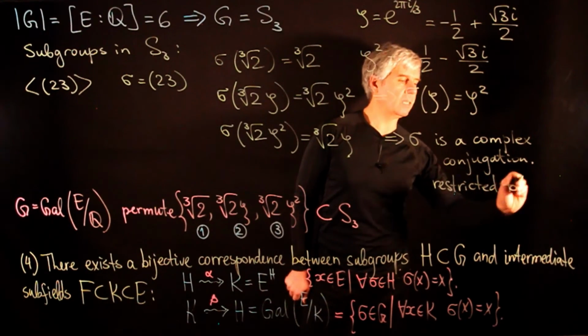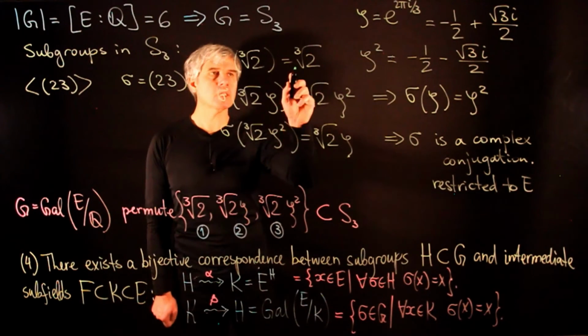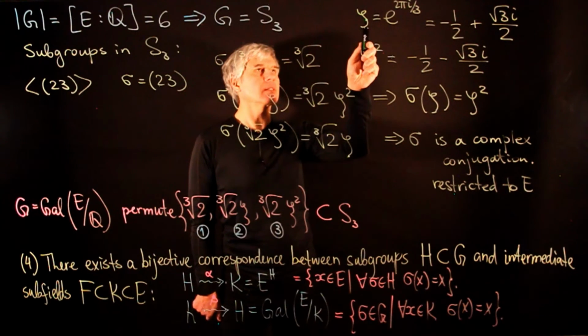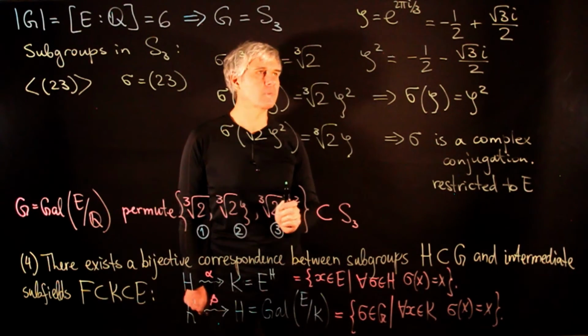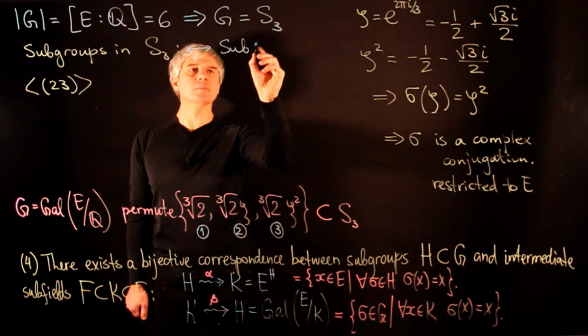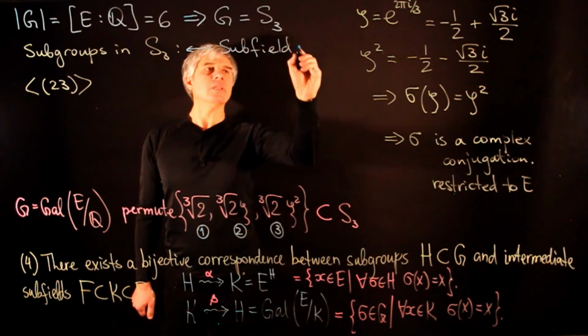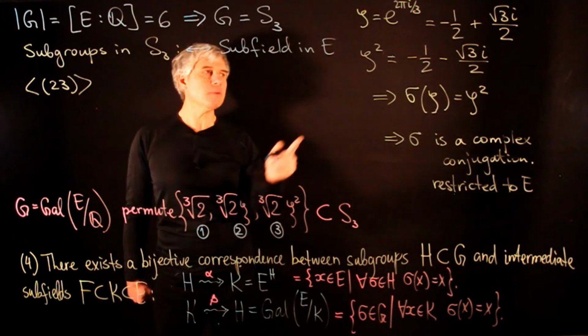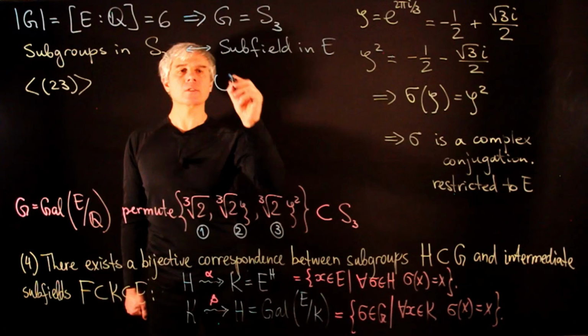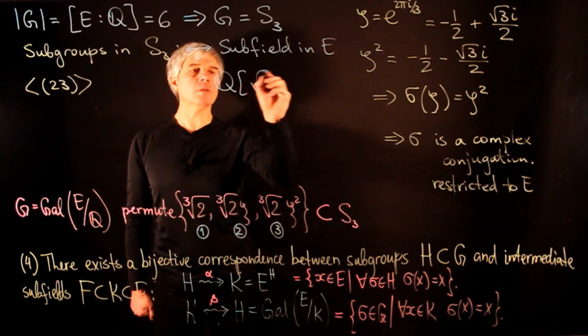Restricted to the subfield E, it fixes the cube root of 2, which is a real number, and conjugates zeta into zeta squared. So what is the corresponding subfield in E? The subfield which is fixed by sigma, the complex conjugation, is Q adjoined with the cube root of 2.